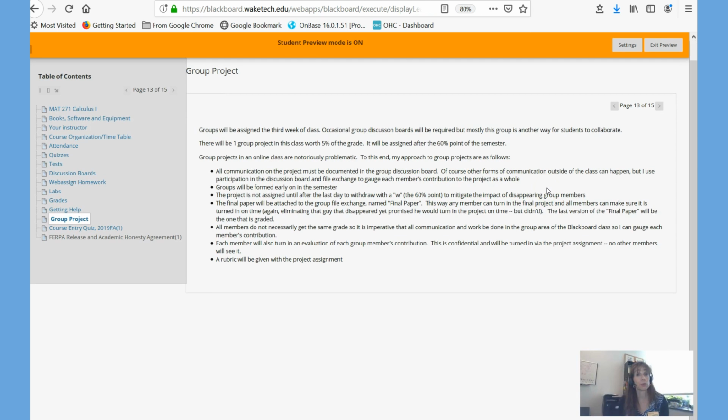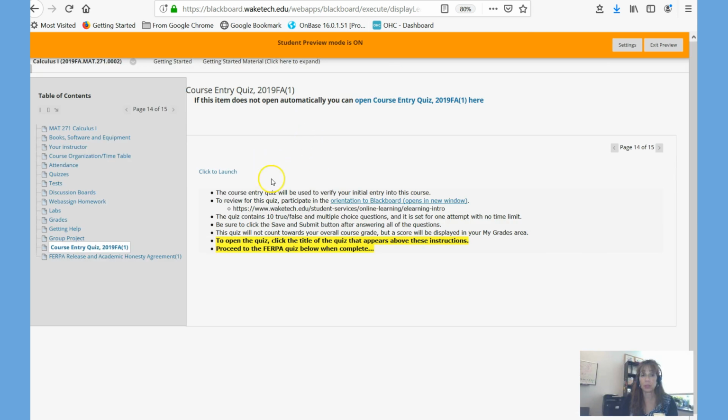And then there is one group project in this class. It occurs at the end of the semester after the last day to drop with the W, so people don't disappear. Read through this to see how I grade it. Not everybody gets the same grade, even though it's a group project. Everybody needs to contribute. And after you go through these, you'll get to that course entry quiz.